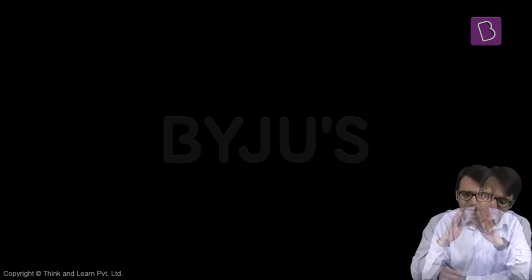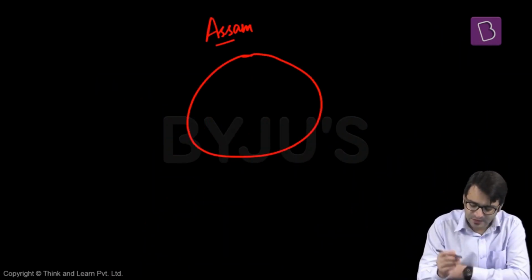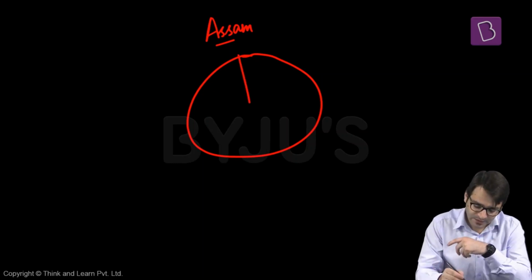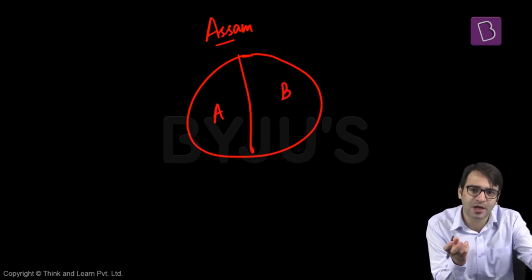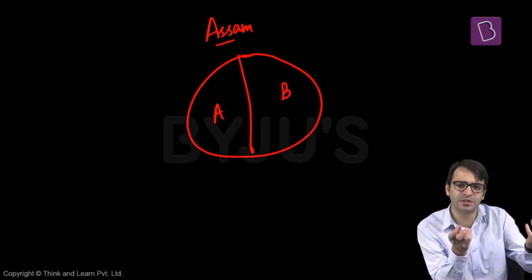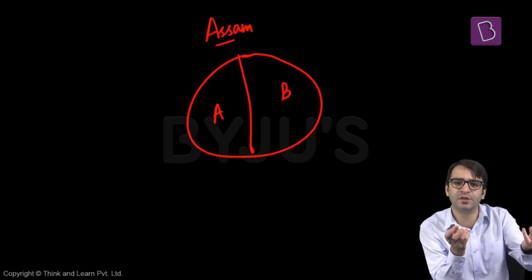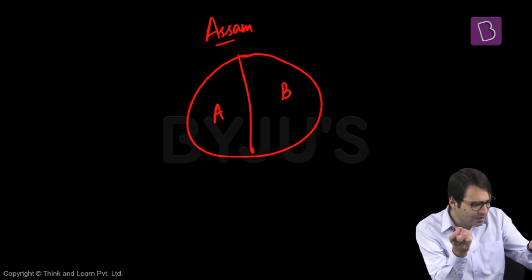But let's look at this in a different manner. Let's say, for example, again, this is Assam. And in Assam, there's a district. But in this district, there are two types of tribals inhabiting. Tribe A, Tribe B. If it was a single tribe, then declare this district as an autonomous district. Provide this autonomous district with a district council, and then legislative, executive, financial, judicial powers will be given to this district council. And this district council will be elected on the basis of universal adult franchise, because members of the community in this autonomous district will elect members to this district council.